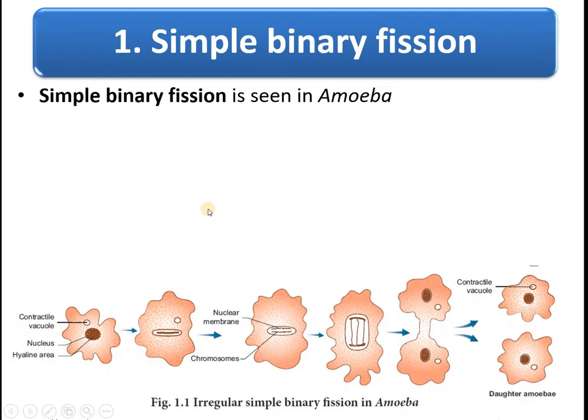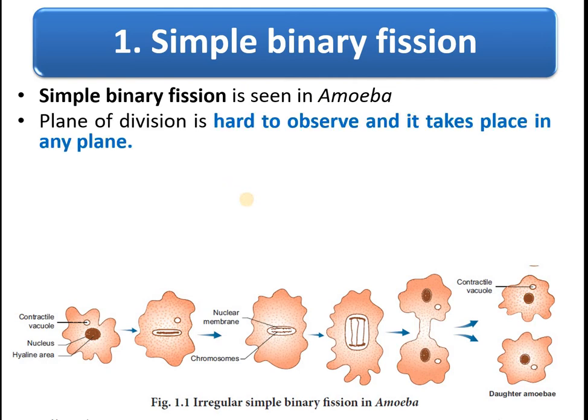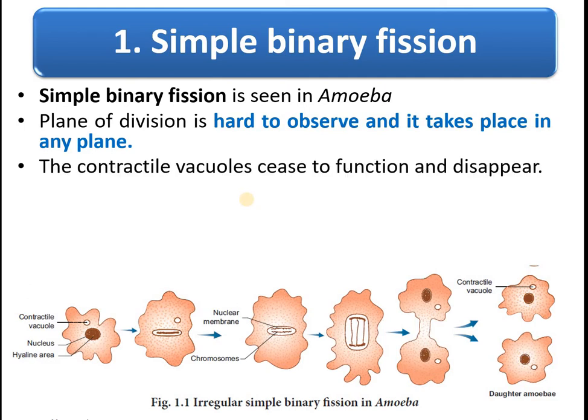It takes place in amoeba. You know very well it is a unicellular single organism. When you see the structure of amoeba, it does not have any regular shape. It has an irregular shape because of the presence of pseudopodia. So it is very difficult to observe the plane of division of binary fission in amoeba.